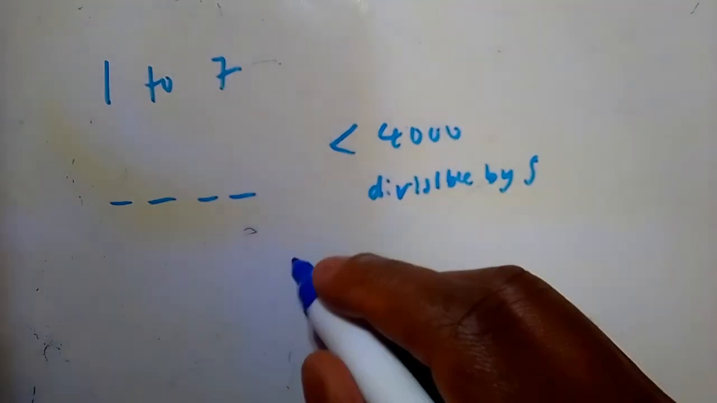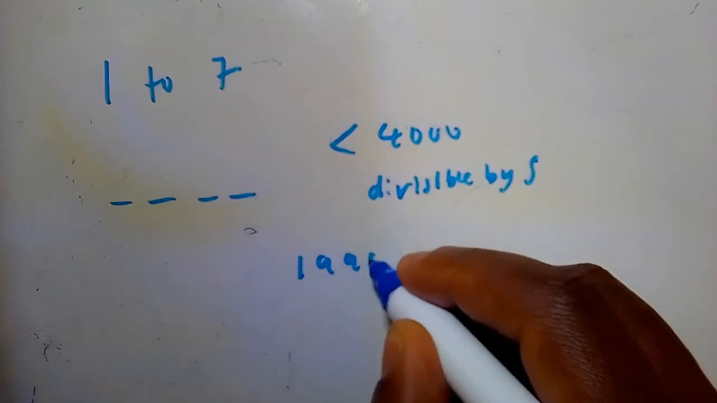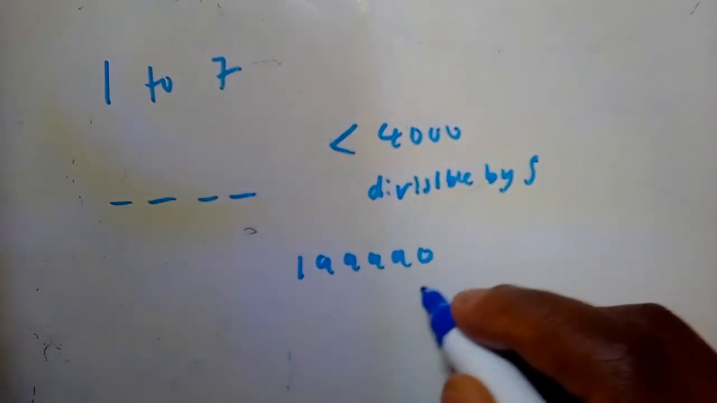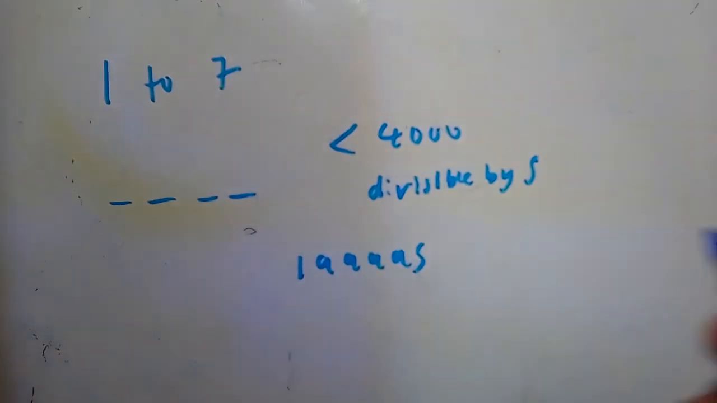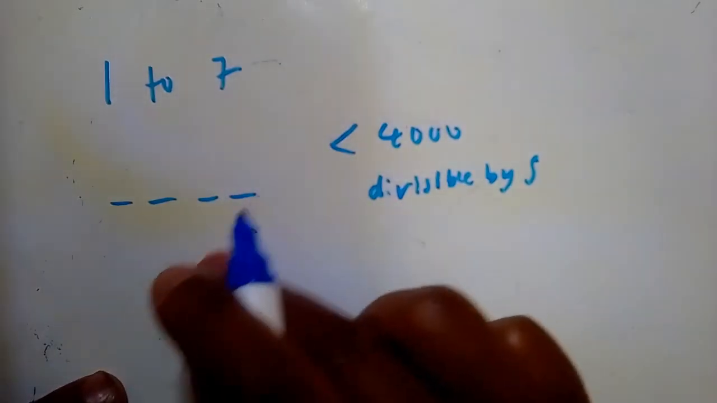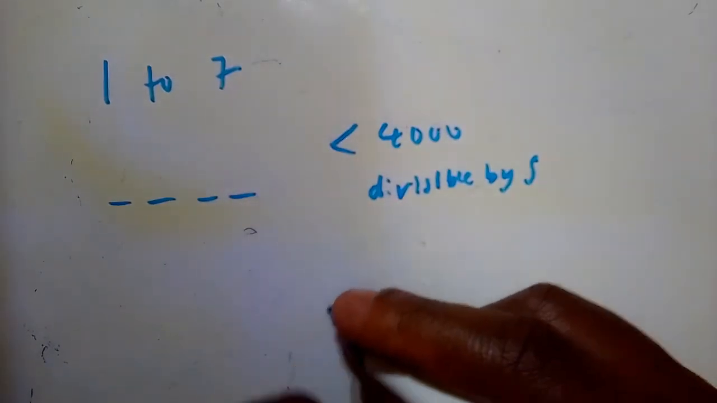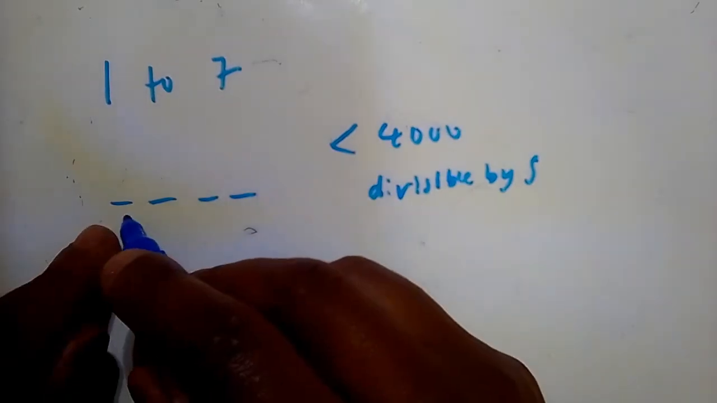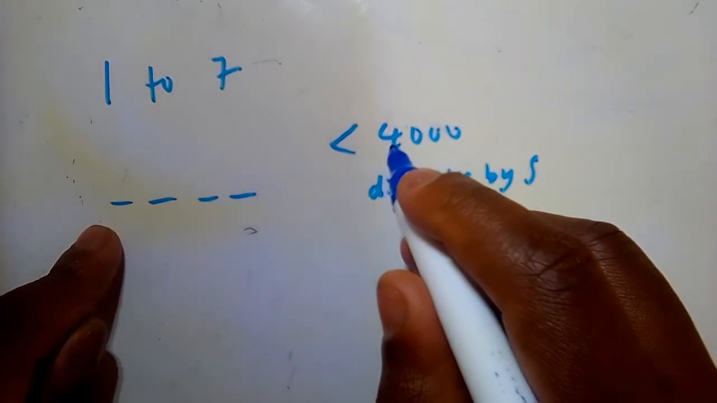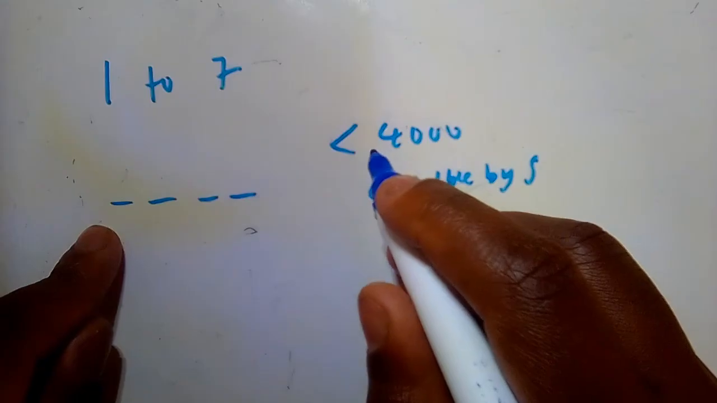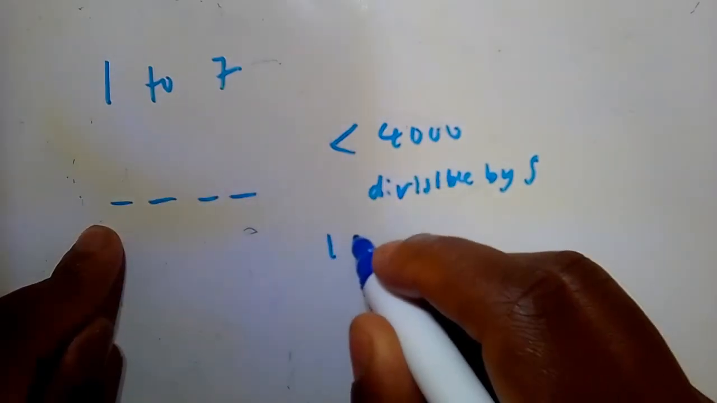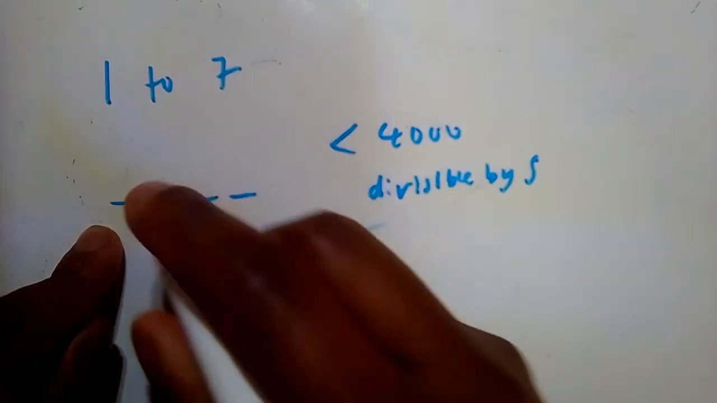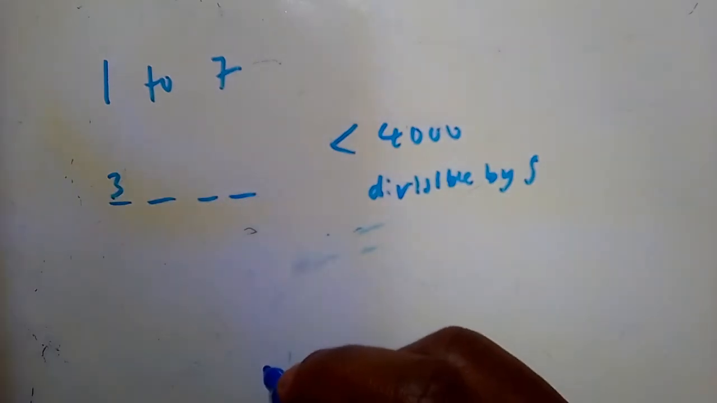So any number basically that ends with a 5 or a 0 is divisible by 5, right? So for it to be divisible by 5, it has to end with a 5 or a 0. So let's start with the beginning. For it to be less than 4,000, the first digit matters. So it must not start with a 4. It must start with less than 4. So how many options do we have? We can start with 1 or 2 or 3. So basically we've got 3 choices in the first one.